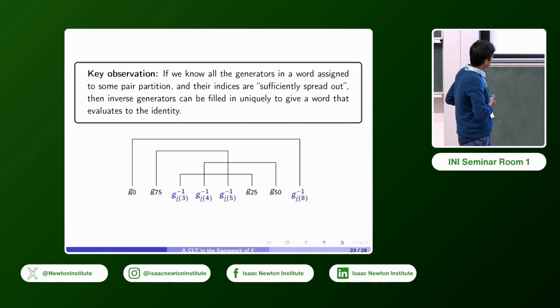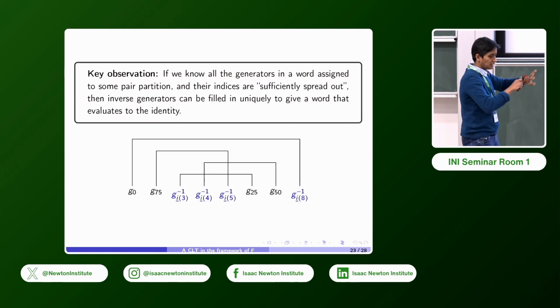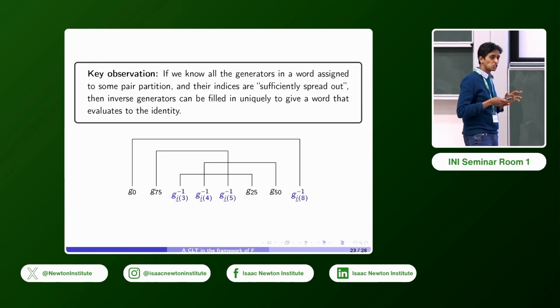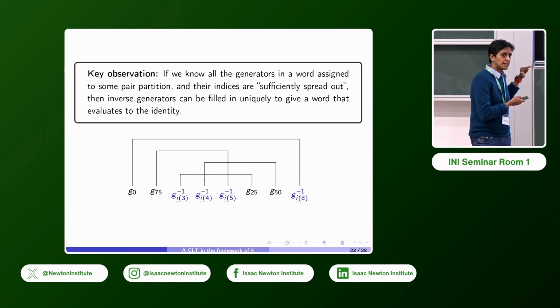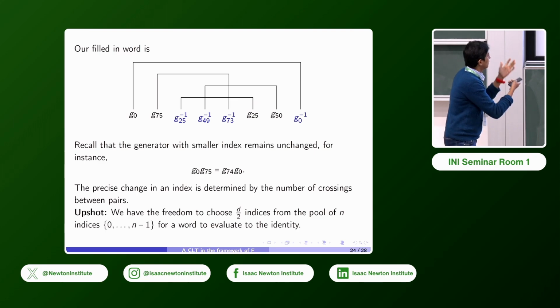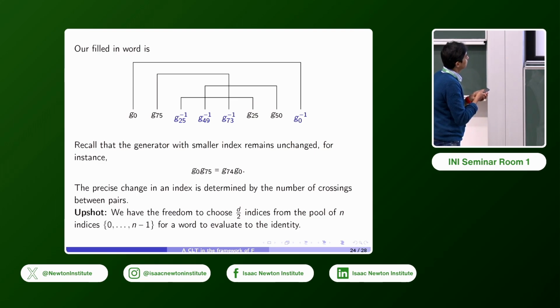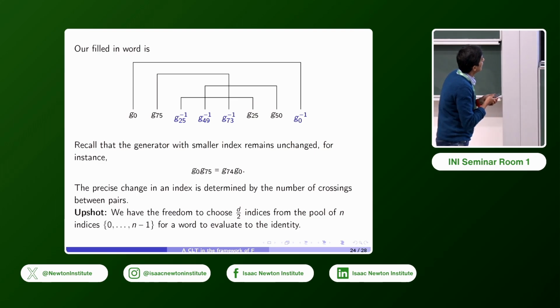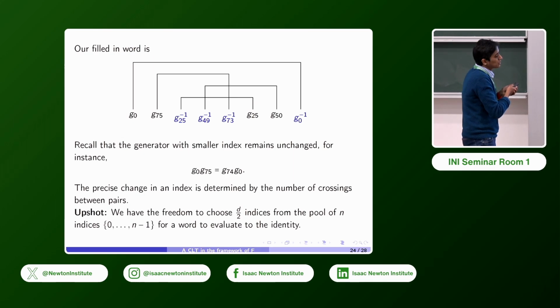We know that we have G0, G25, G50, G75, so they're all 25 apart from each other. But we don't know what these inverses are yet. But there really is only one way to fill them in so that these will be the pairs that get formed in your pair partition. So I fill that in here, but I'll just say briefly how this happens. We start by looking at the generator of the smallest index.